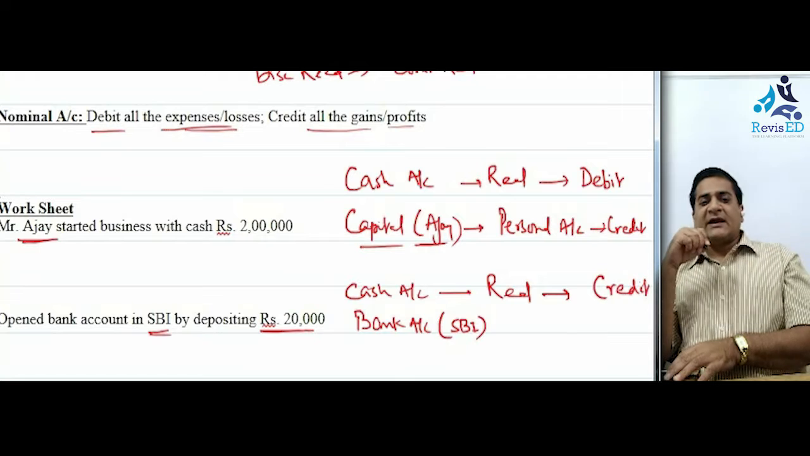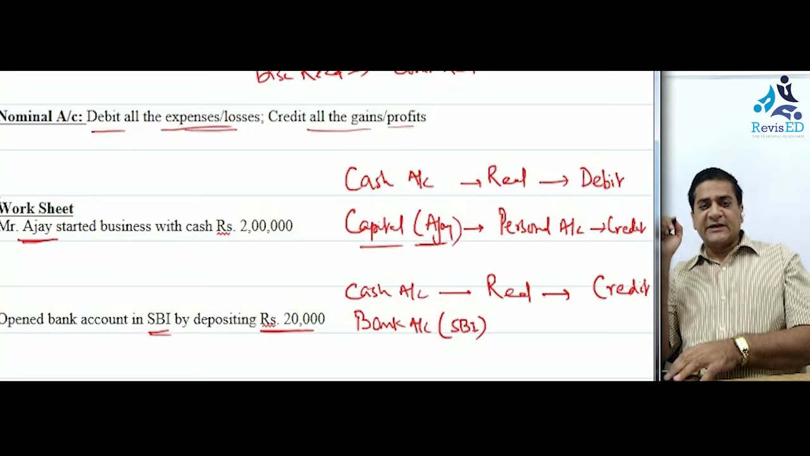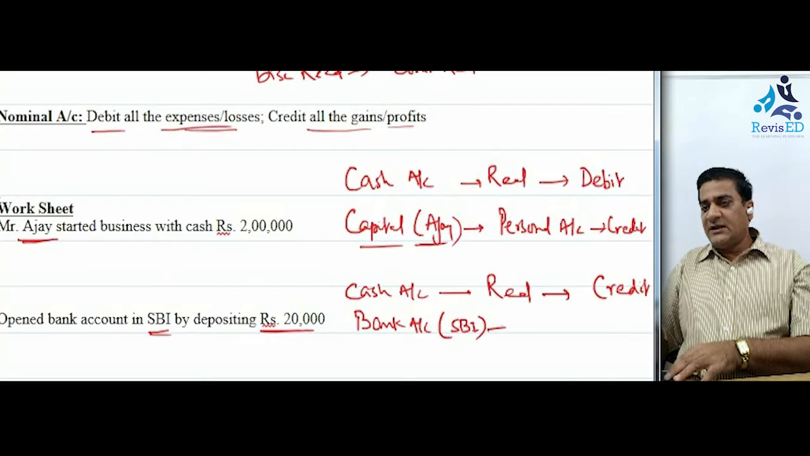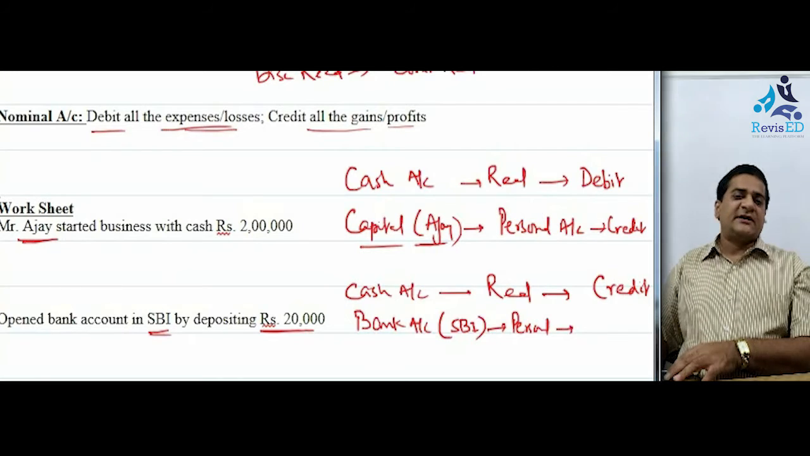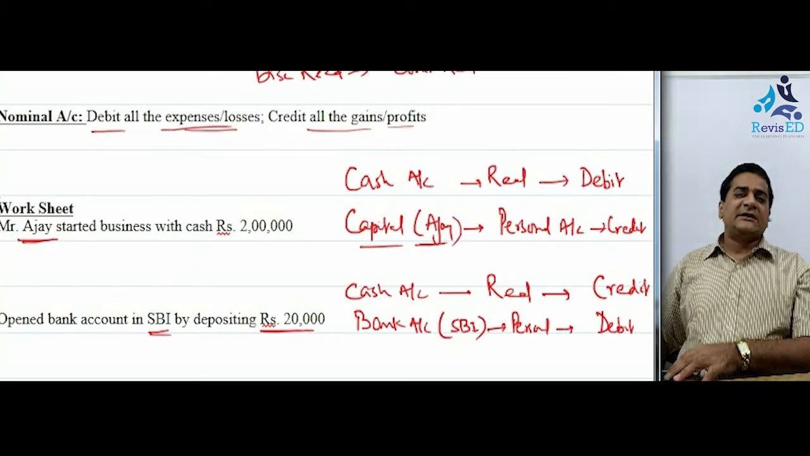When we talk about the bank account, State Bank of India is a personal account. And State Bank of India is receiving the money. So what we do here is, in personal account, the rule says debit the receiver, credit the giver. Here the bank is receiving the money, so we would be debiting the bank's account.